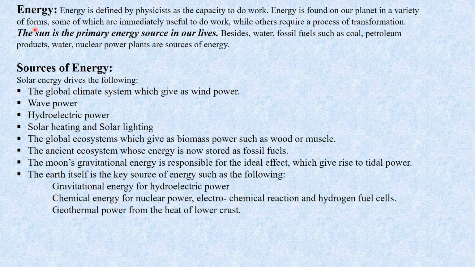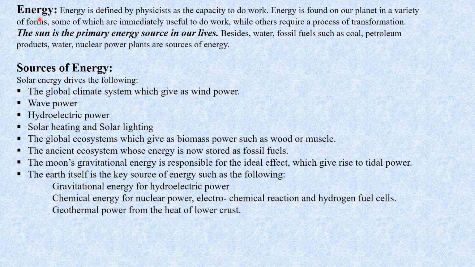So we'll start with the definition of energy. What is energy? A physicist can define energy as the capacity to do any work. For doing any work we require energy.